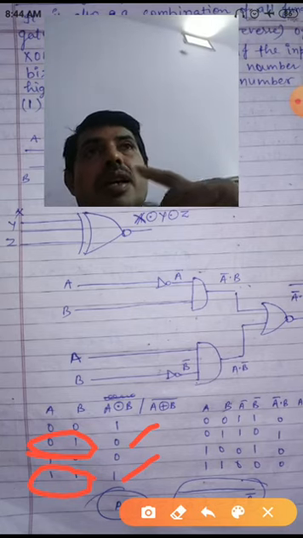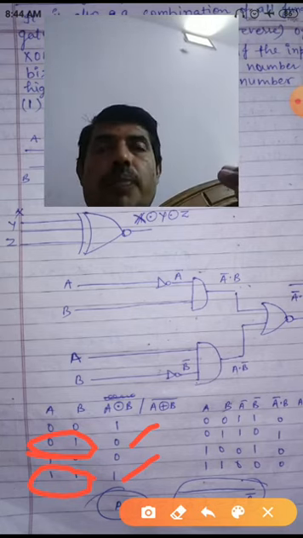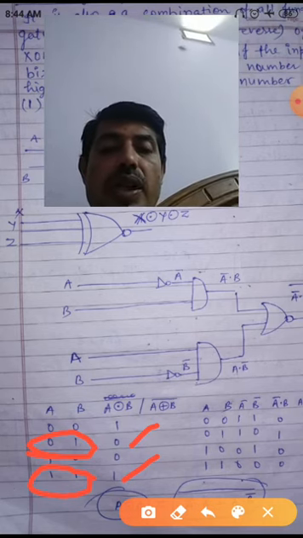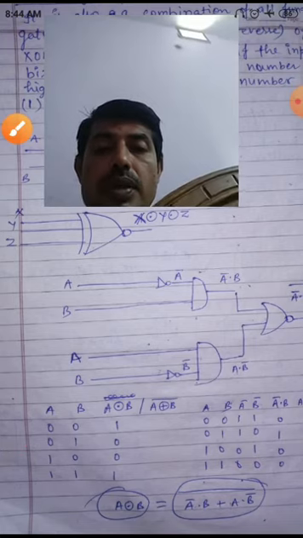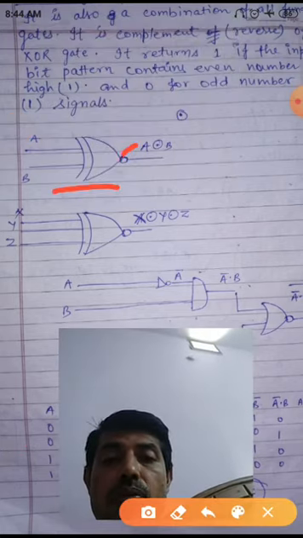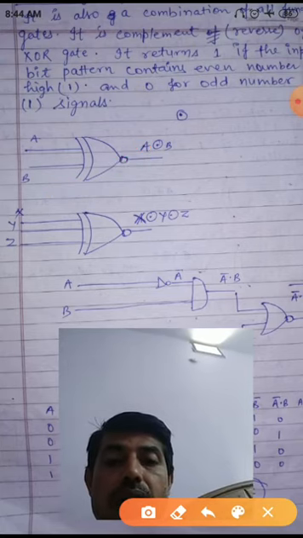And in XOR, what was it? If the number of ones in the input pattern is odd, return 1. Here it is even. So you will do the same thing. You can see the sign of this one. This is the sign, only you put a circle here. So this is the XNOR gate.